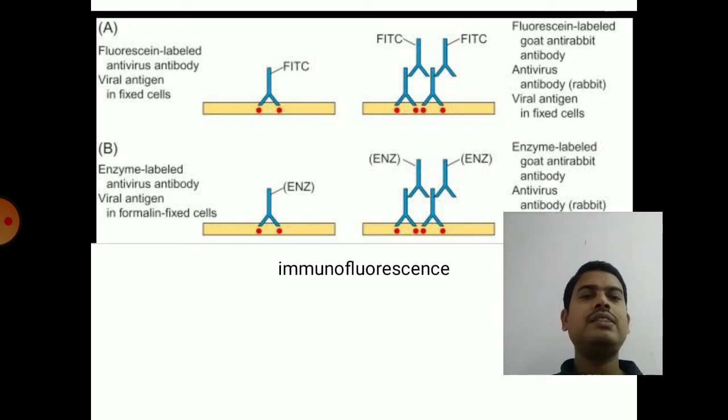In cell biology experiments, in order to identify a particular cell in a tissue or to identify a particular cell organelle in a cell, these labeled antibodies are utilized. Sometimes they are also used to separate different kinds of cells which express, for example, if you take T helper cells and T cytotoxic cells. T helper cells contain CD4 receptor on their cell, whereas T cytotoxic cells contain CD8 receptor on their cell.